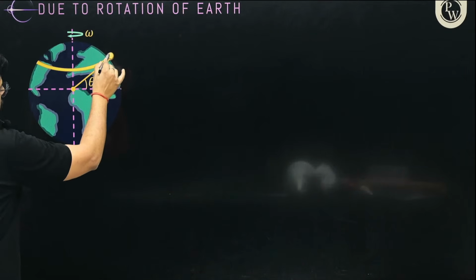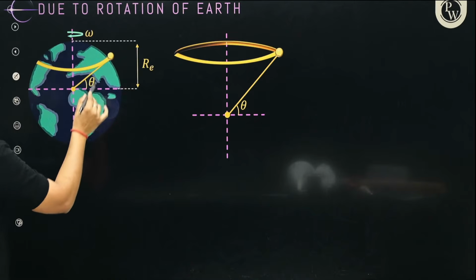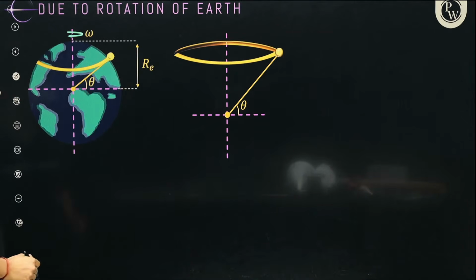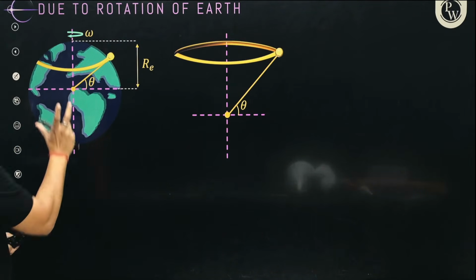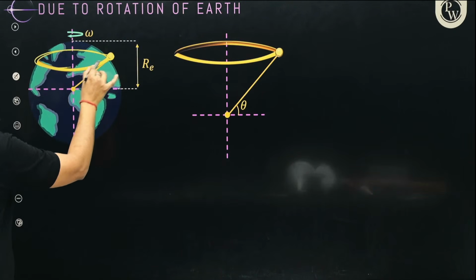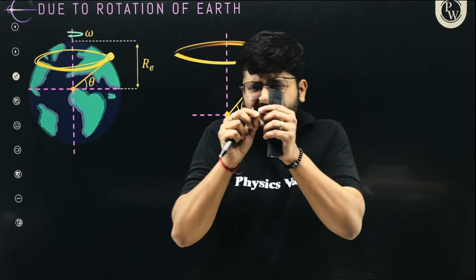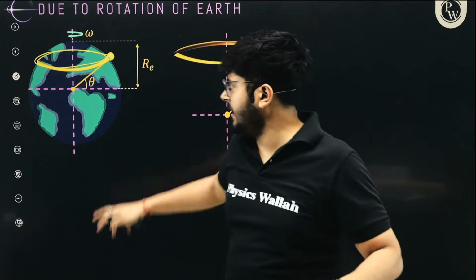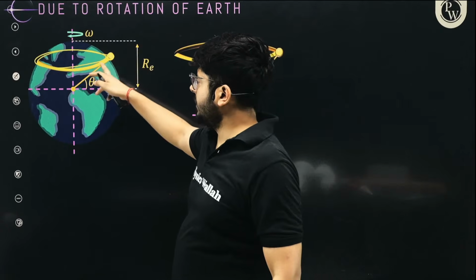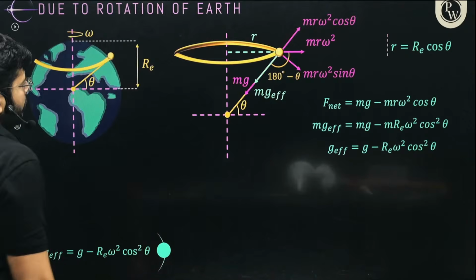Similarly, this object which is placed over here, let's say that you are living in this part of the earth, standing on earth, and the earth is moving. So basically, you are moving on a circular path. And when an object is moving on a circular path, there is a tendency in the object to move outwards like this, so there is a tendency that will try to throw that object away.